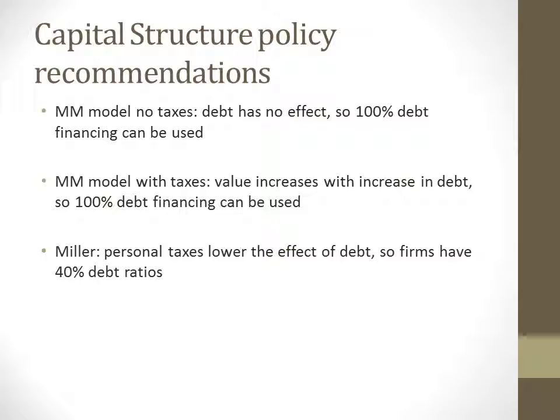The M&M model under no taxes recommends companies to use 100% debt financing, since debt has no effect on the value of a firm. Under the M&M model, assuming taxes, it also suggests to use 100% debt, since the value of a firm increases with every increase in debt. The Miller model incorporates personal taxes, which lower the value of debt financing, and it also suggests to use 100% debt, but companies would rather use a 40% debt ratio.